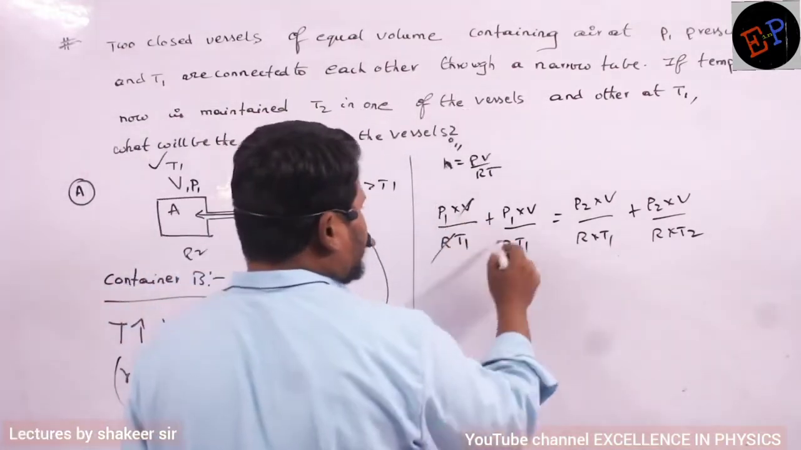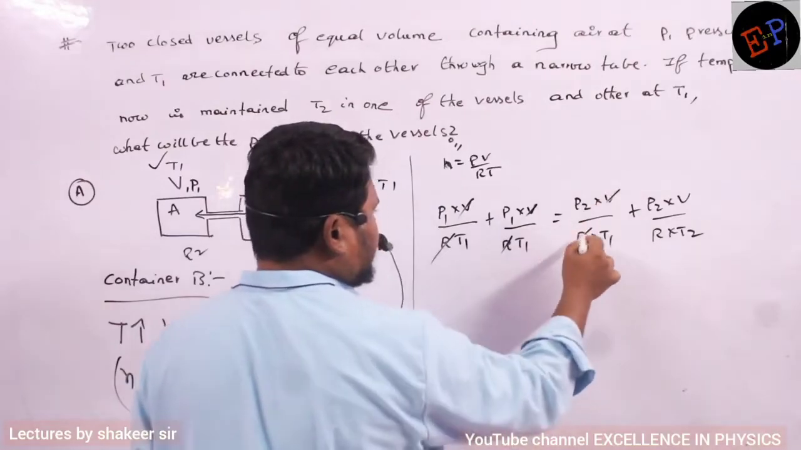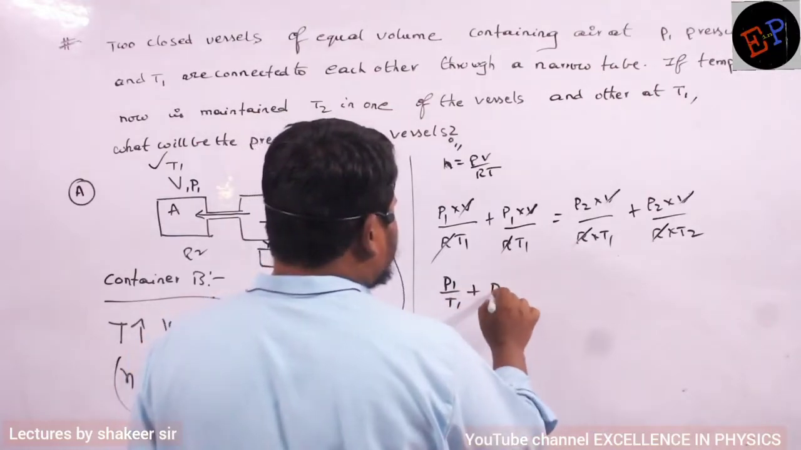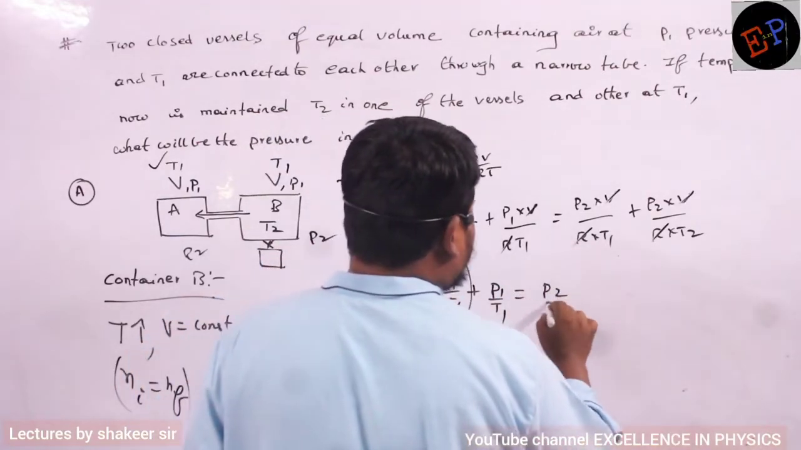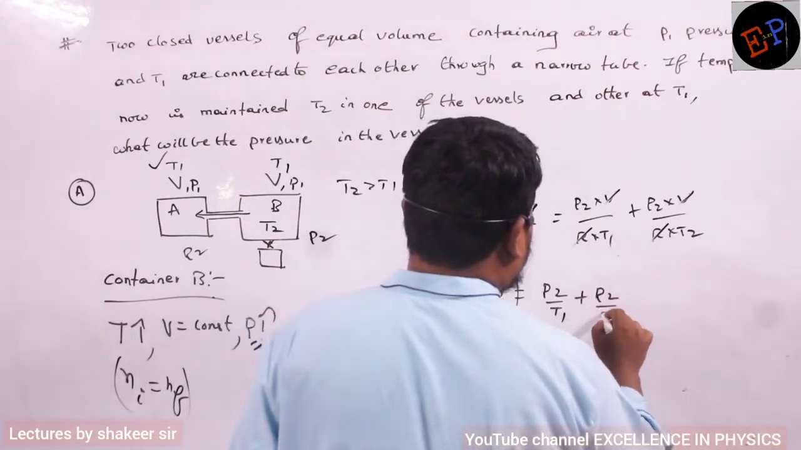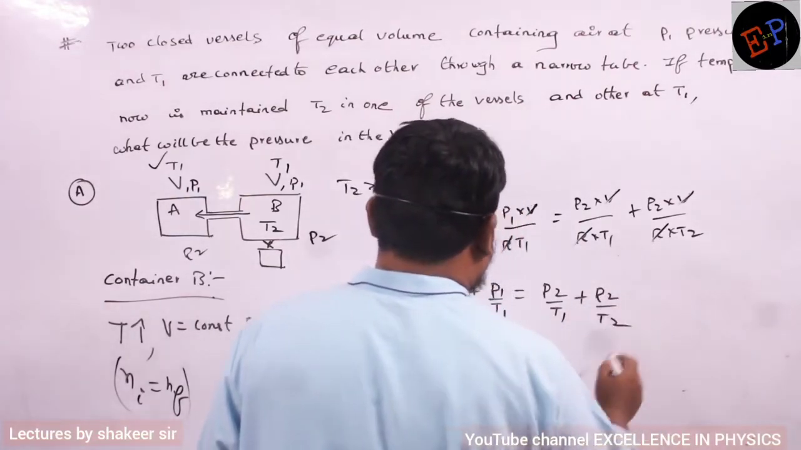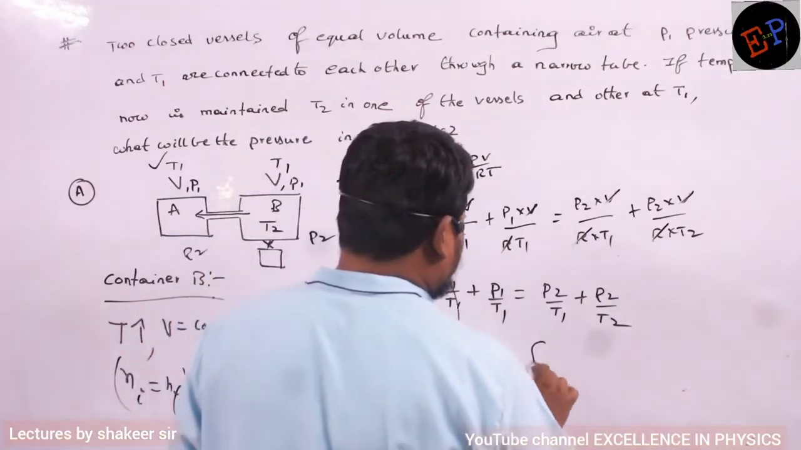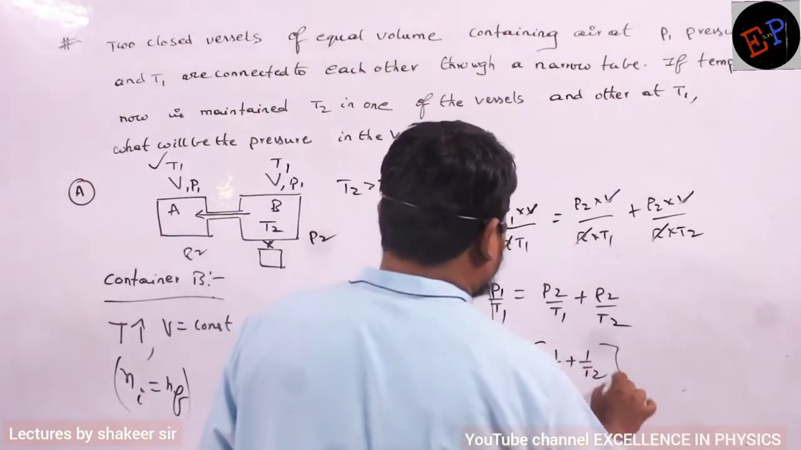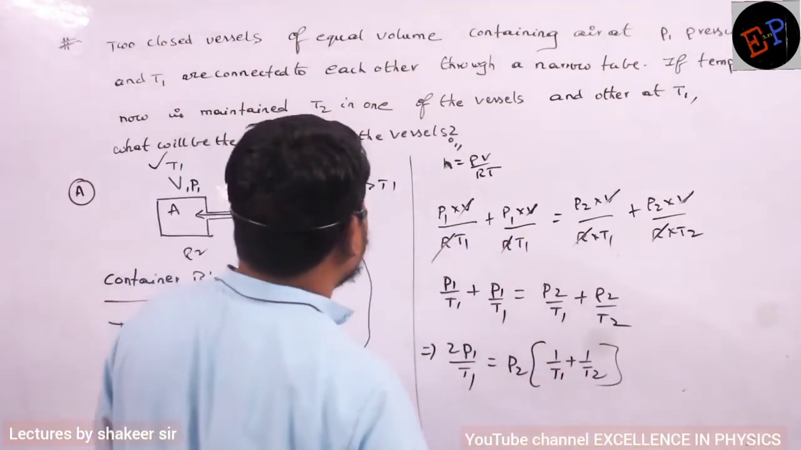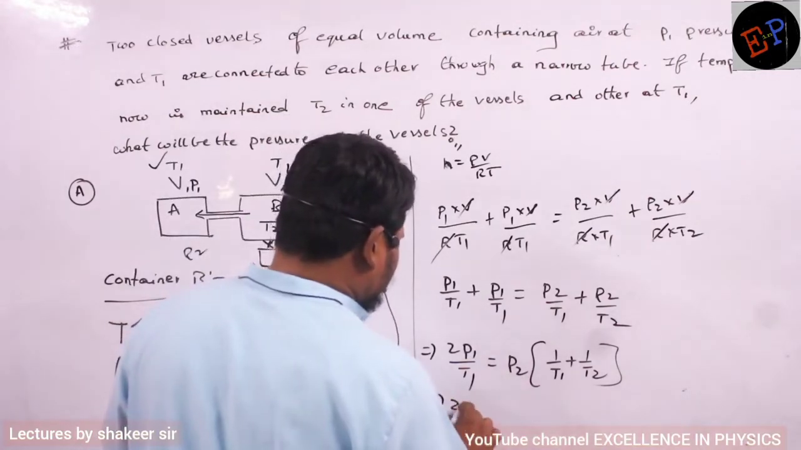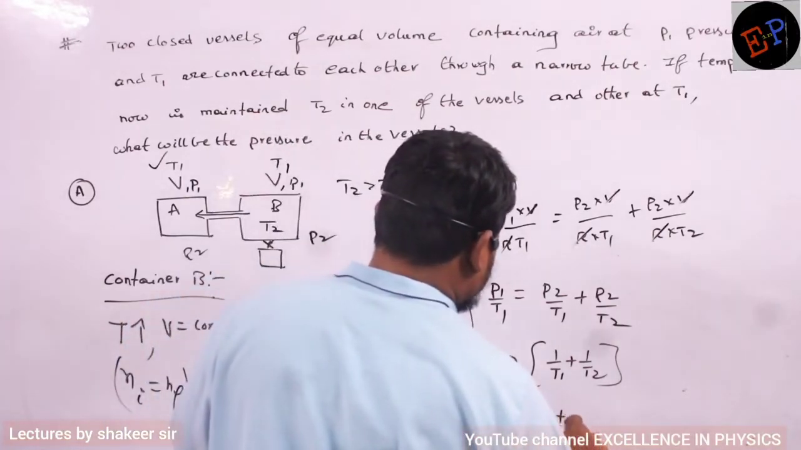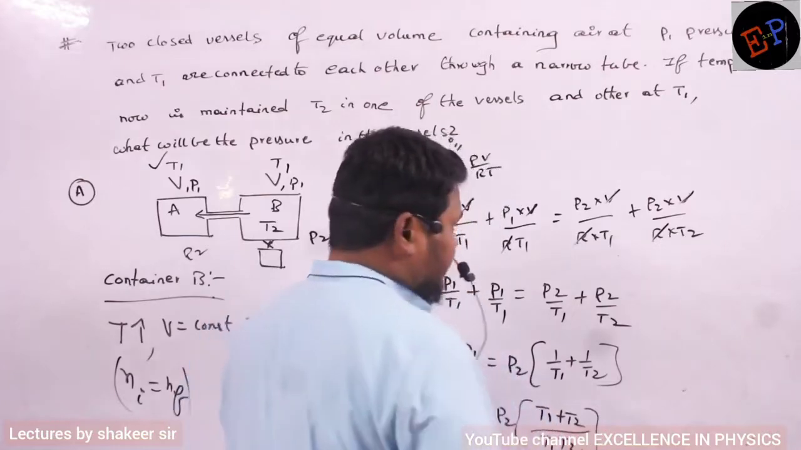So volume is constant, R is constant. Clear now? Therefore P1 by T1 plus P1 by T1 is equal to P2 by T1 plus P2 by T2. That's all. So I can also write it as 2P1 by T1 is equal to P2 times, if I take common, 1 by T1 plus 1 by T2. What I want is the final pressure. So 2P1 divided by T1 is equal to P2 times, if I take common, T1 plus T2 divided by T1 T2.